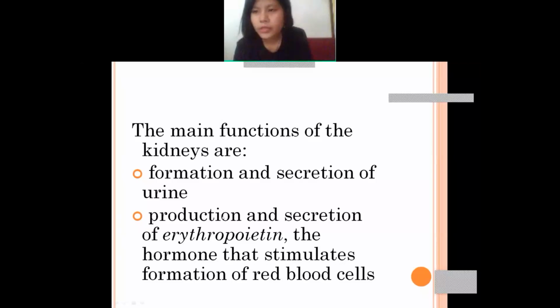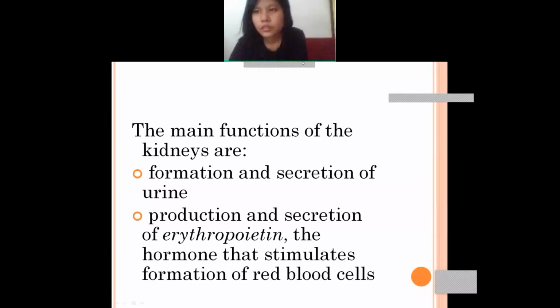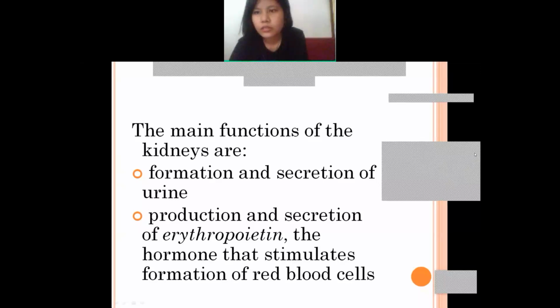Next are the functions. What are the functions? First is formation and secretion of urine. The kidneys form the urine as well as secrete urine. Next function is production and secretion of erythropoietin.